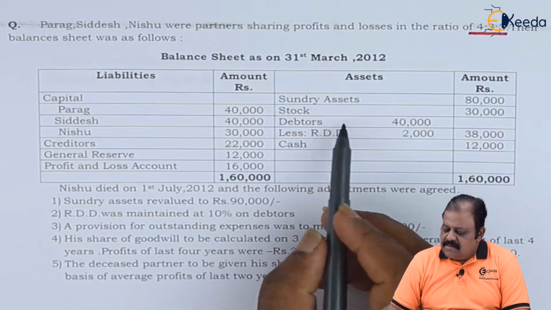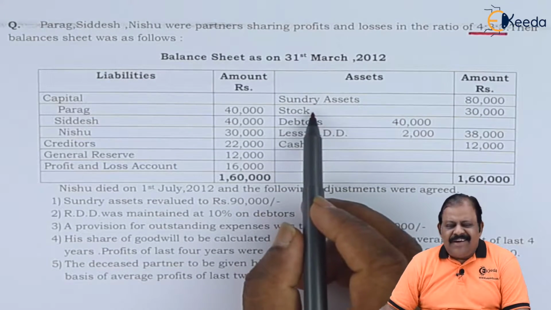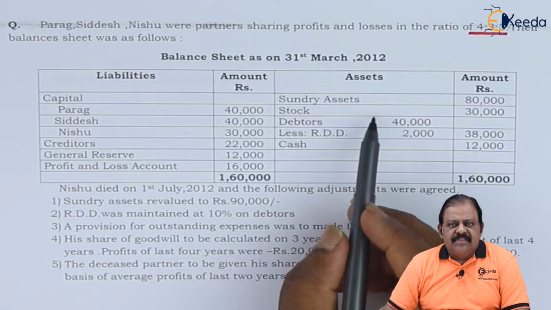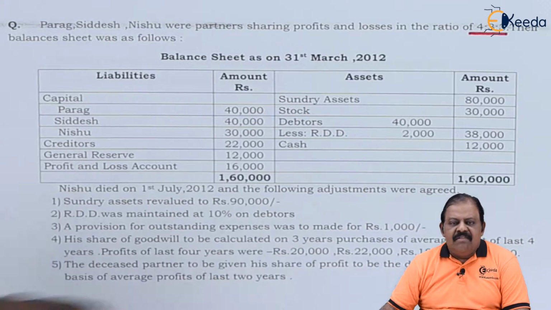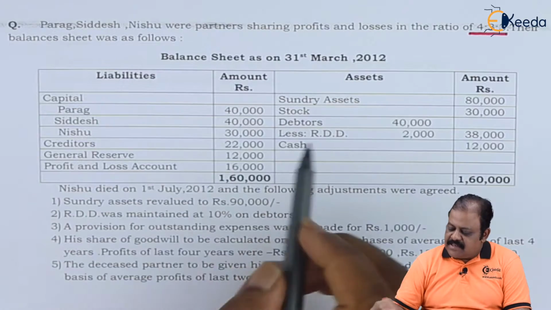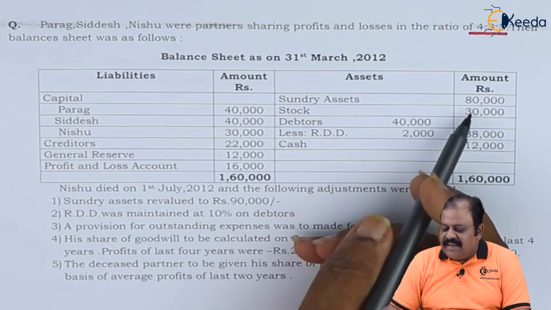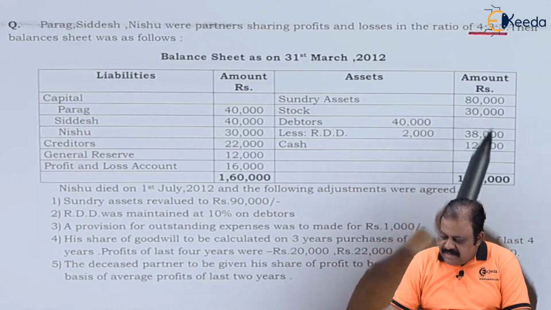Asset side, sundry assets 80,000. Sundry assets means total assets. No specific asset is mentioned over here. It means the firm is having a variety of assets, but all assets are not of bigger value. Therefore, it is clubbed and referred to as sundry assets. They are fixed assets, 80,000.